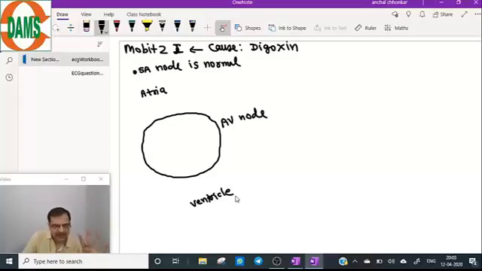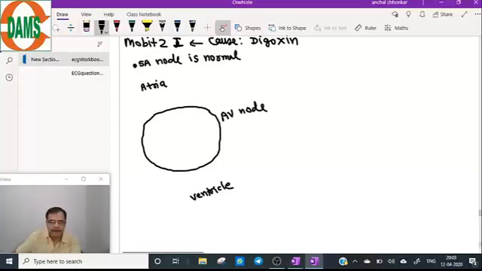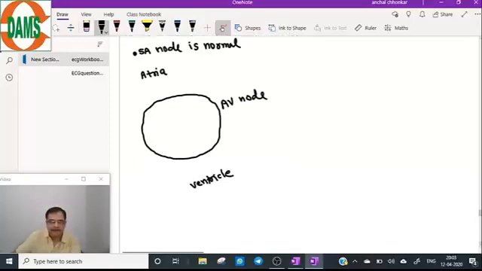So we will take four cycles here. The first cycle here is number 1. SA node has sent the impulse to the atria. Atria will depolarize, P wave will be seen. So simultaneously I will make the diagram here.